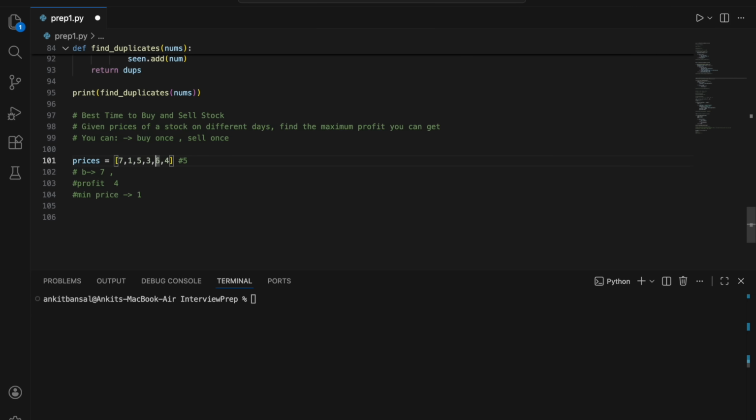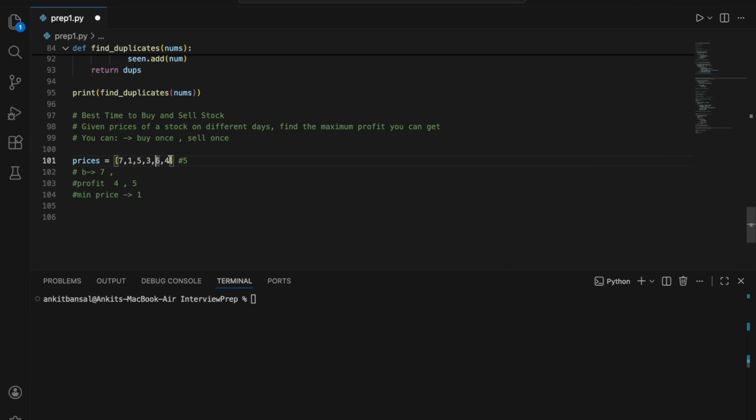Next is 6, right? Now I will check if 6 is greater than my minimum price. Yes, it is greater, right? So I will check 5. The maximum profit I can get is 6 minus my minimum price 1, so now my profit will become 5, right? I will check, the previous maximum profit was 4, but now I can achieve 6 minus 1, 5, right?